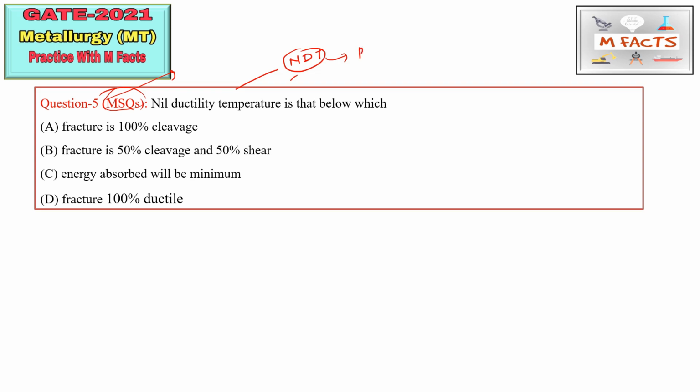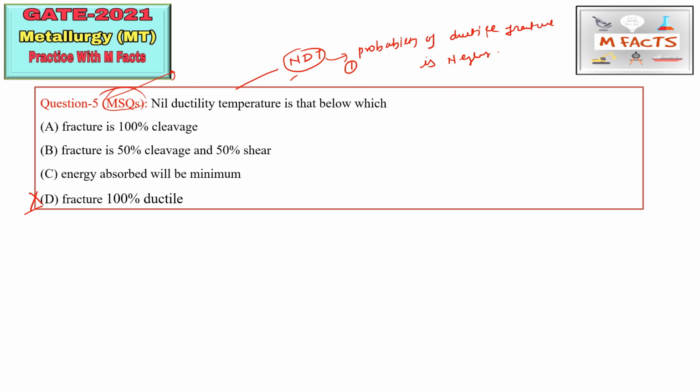So the first point in NDT is that the probability of ductile fracture is negligible. Here there are four options: fracture is 100% cleavage; fracture is 50% cleavage and 50% shear; energy absorbed will be minimum; and D, fracture is 100% ductile. The first point says the probability of ductile fracture is negligible, meaning 100% ductile fracture is a wrong option. So we eliminated option D.